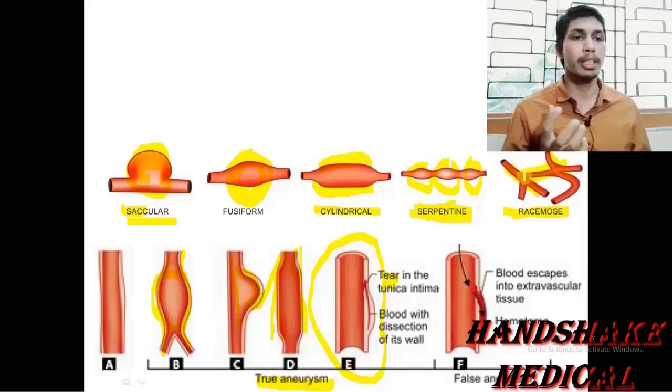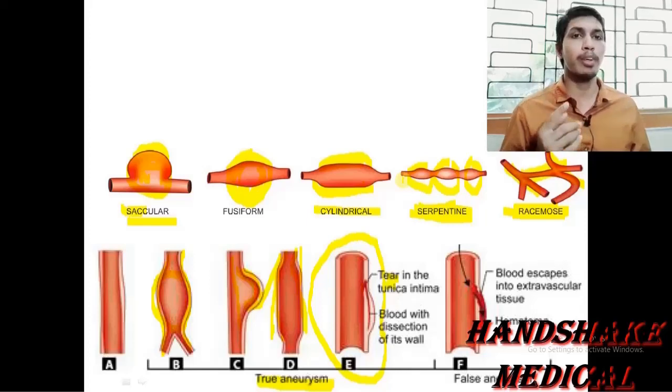It is actually present in the small arteries and veins. This type of aneurysm on the basis of the morphology is the racemose, arteriovenous or cirsoid type. As one name is arteriovenous, it is very clear by its name that there is a direct communication between the small arteries and the veins. So this much is all about the aneurysm on the basis of the morphology.